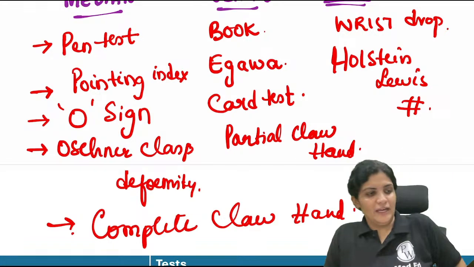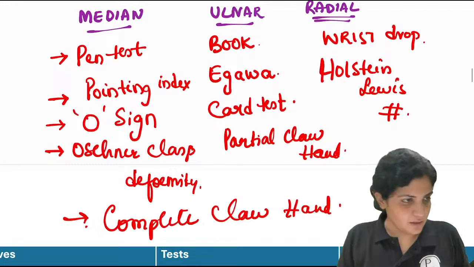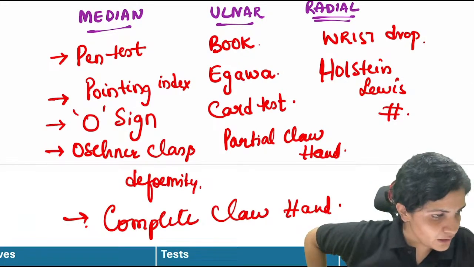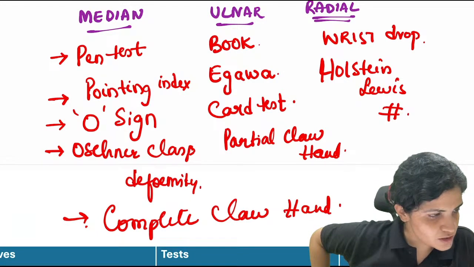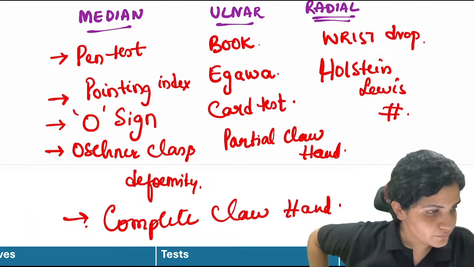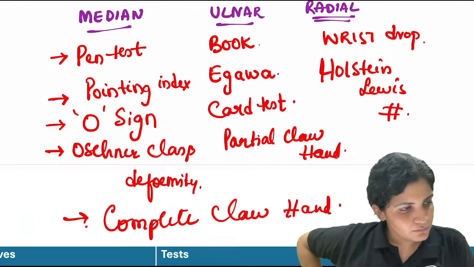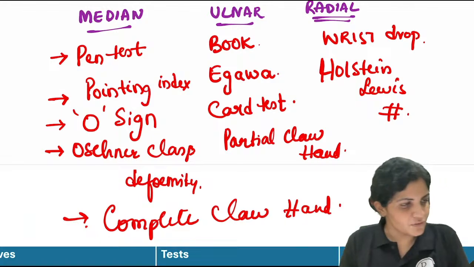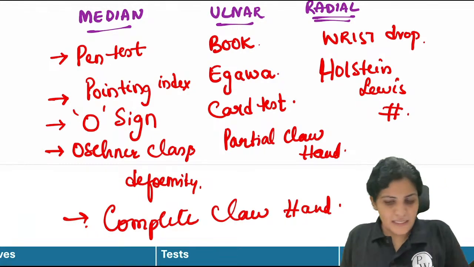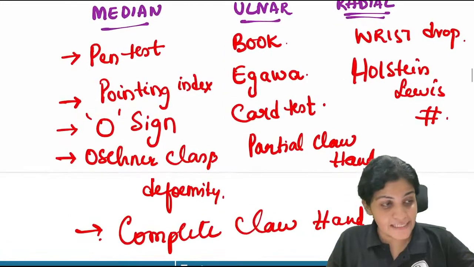Yes, very good. Ulnar plus median is your complete claw hand. That is why I've written here: high ulnar nerve, partial claw hand, versus low ulnar nerve, complete claw hand. You want me to tell the difference? Yes, a complete claw hand is median plus ulnar.